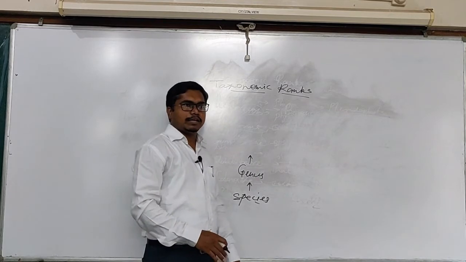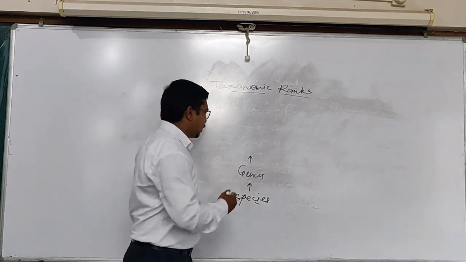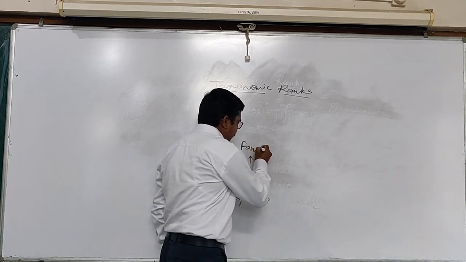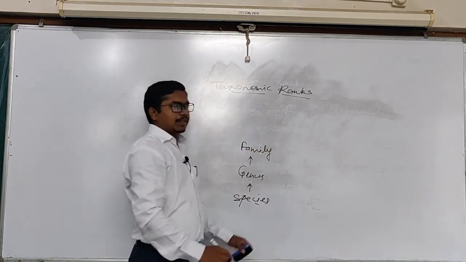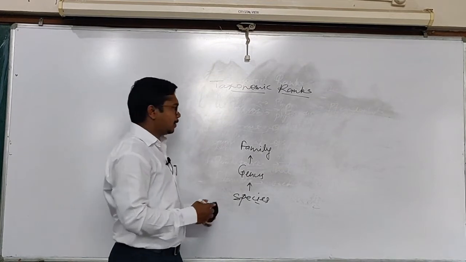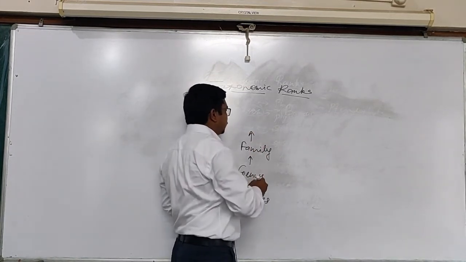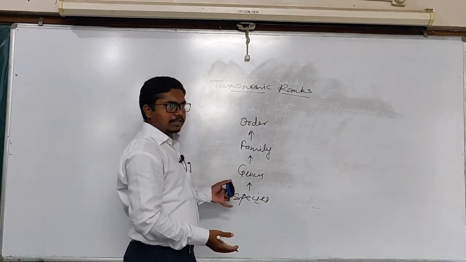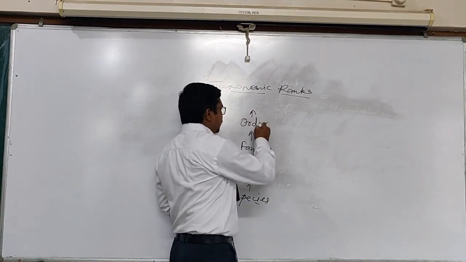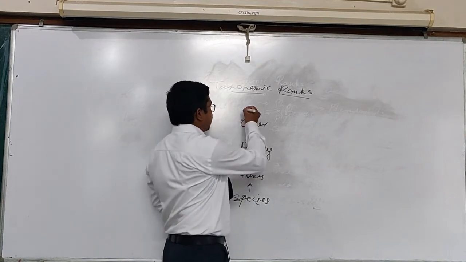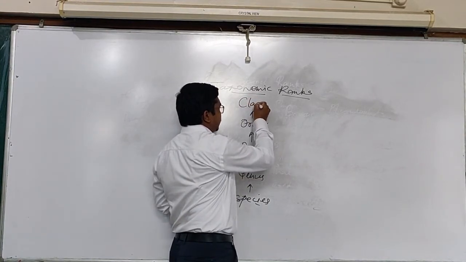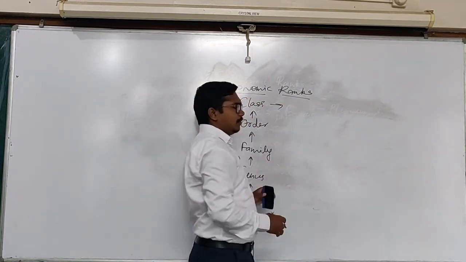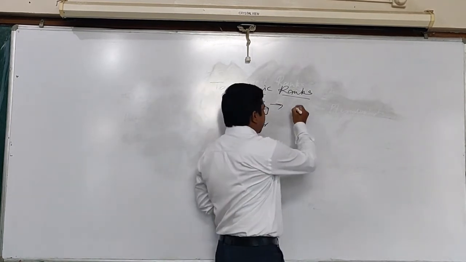The genus is divided into a quite large group that is called a family, while the family is again divided into a somewhat large group that is called an order. Order is again included in a large group that is called a class, and the classes are involved in a very large group that is called a division.